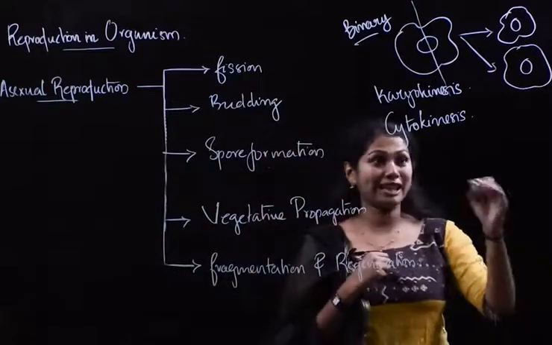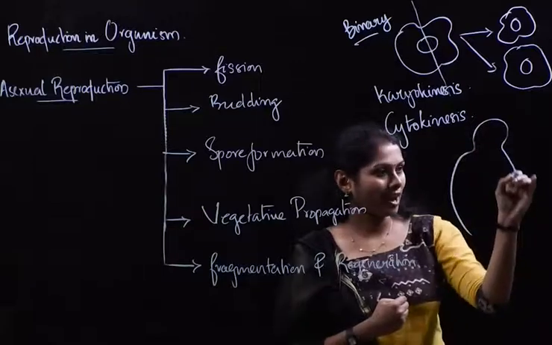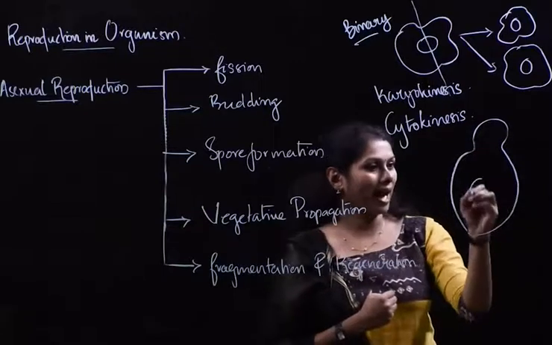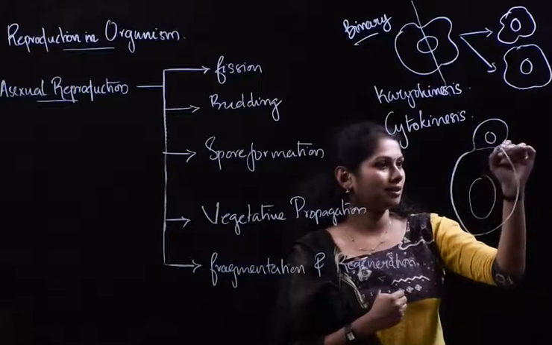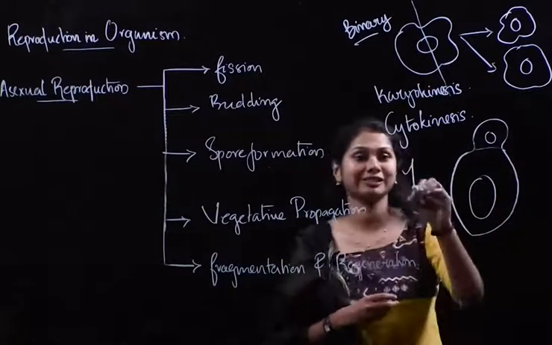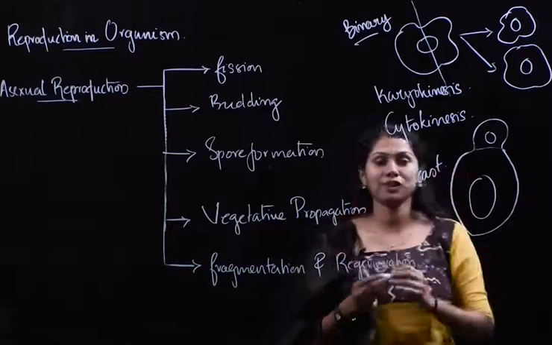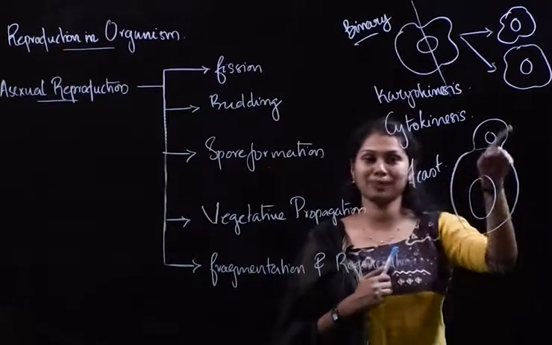Now let's check what budding is. We have seen in yeast-like organisms where a new cell arises from the parent body as a protuberance on the parent's body.